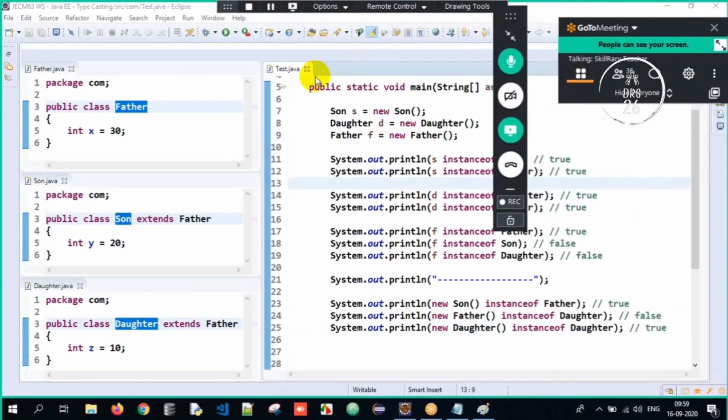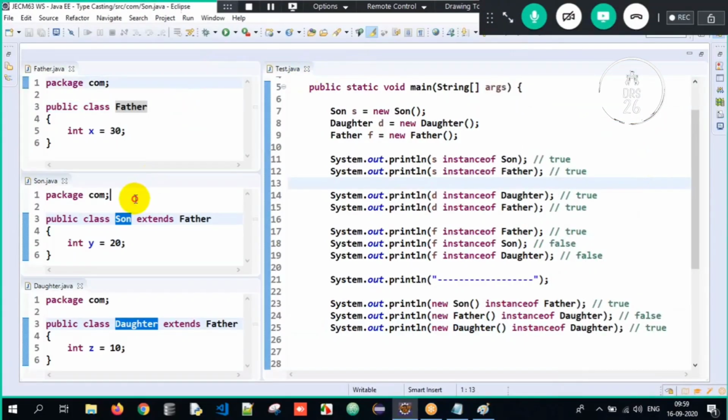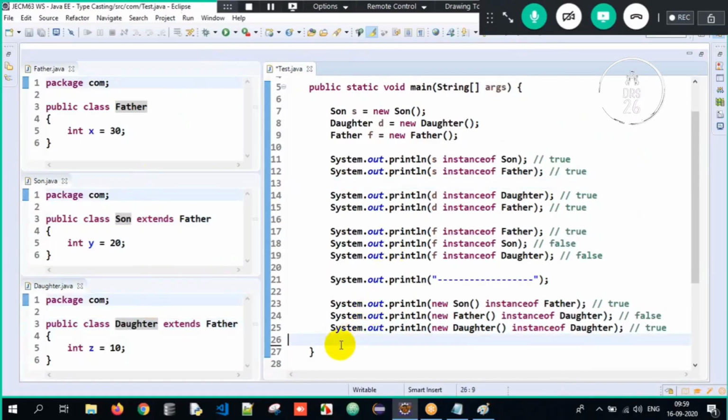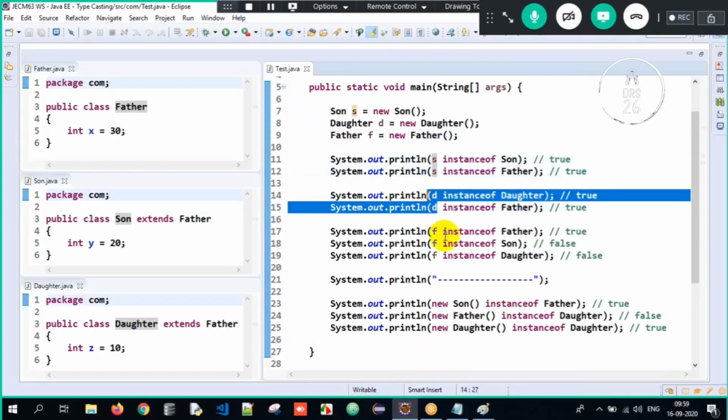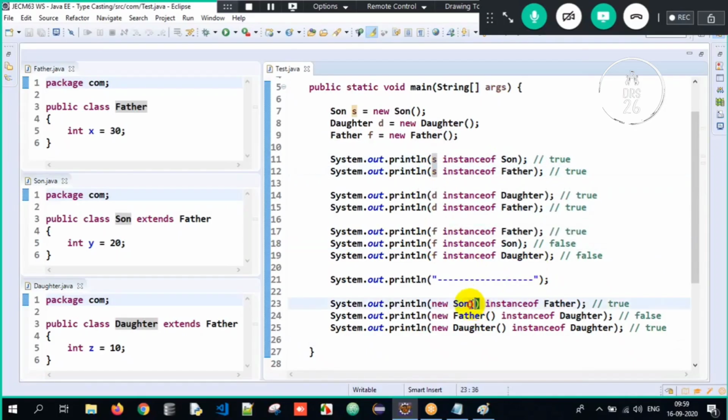I hope you all got the clarity about what this instance of is. Instance of is used to check if an object is an instance of, or is having the properties of, a specific class or not. Son, father, these are all the classes, whatever is on the RHS. S, D, F are the objects: son object, daughter object, father object. You can also write it directly: new son, meaning it's an object of son.